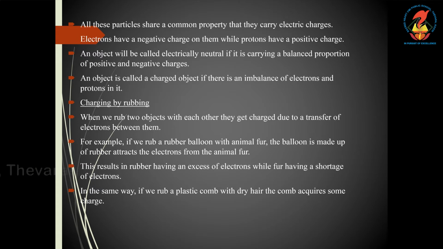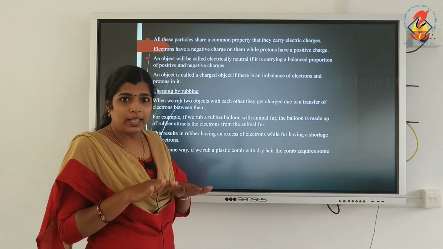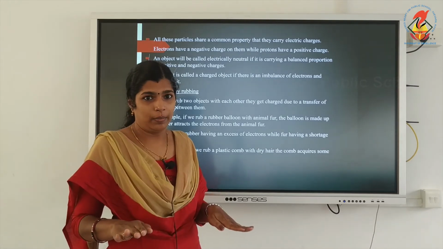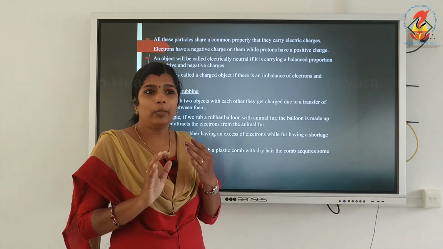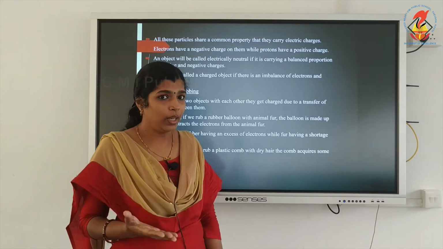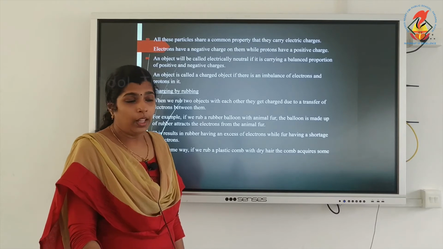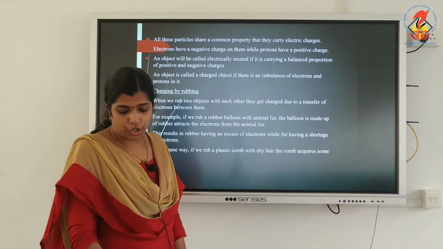An object can be charged if there is an imbalance of electrons and protons, meaning the balance is disturbed. When two objects are charged by rubbing against each other, they get equal and opposite charges.